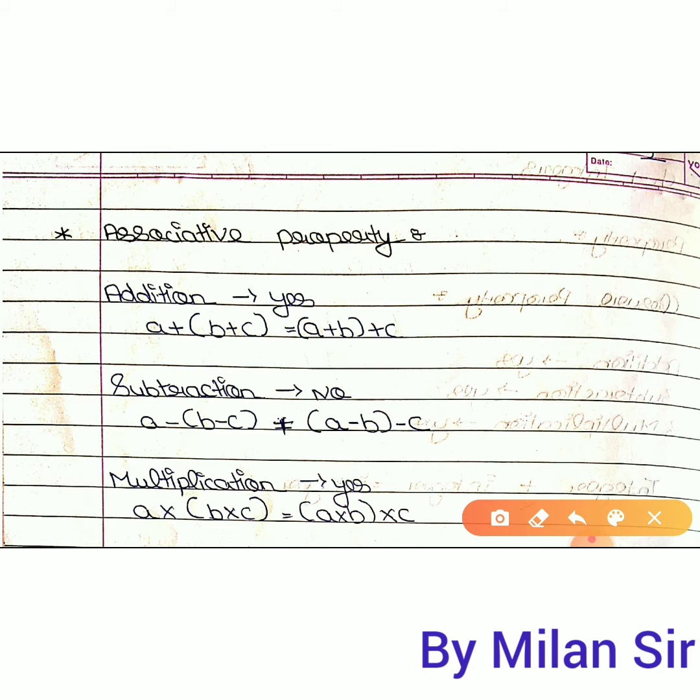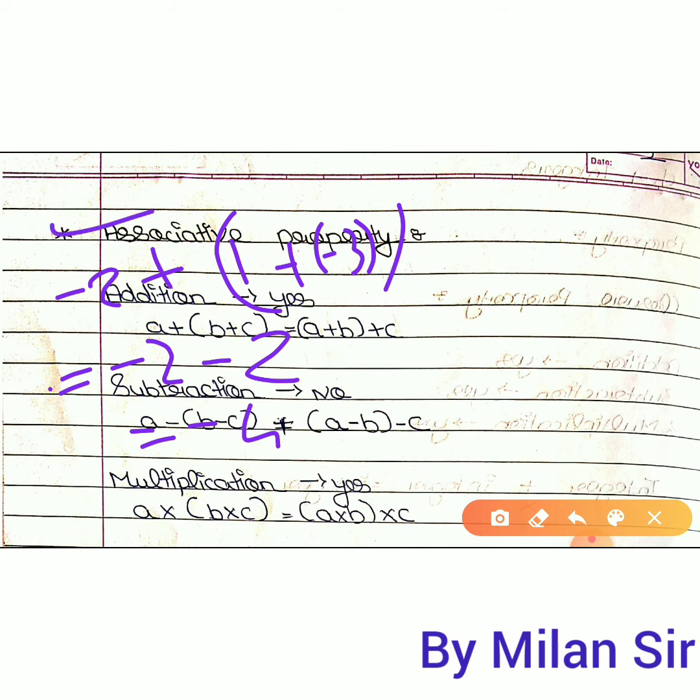If you take negative numbers, minus 2 plus 1 plus minus 3, you will get the same answer. First of all, solve this. So minus 2, here 1 plus minus 3, you will get the answer minus 2, and finally you will get minus 4. These things I will explain in the exercises.